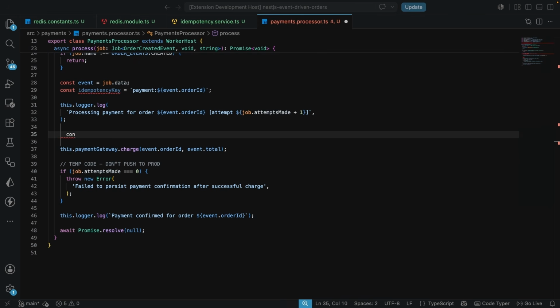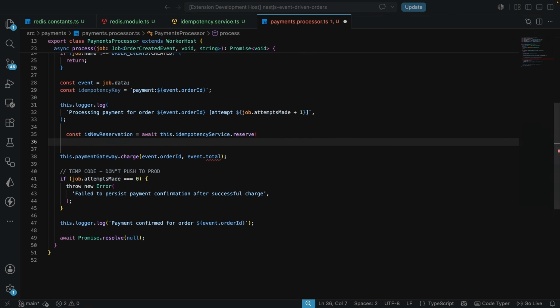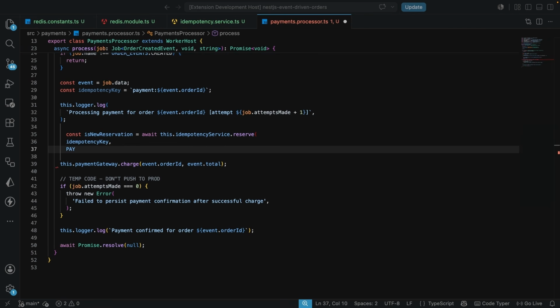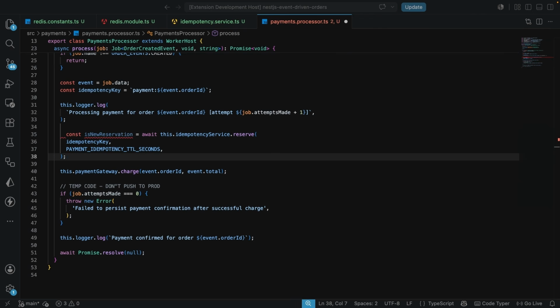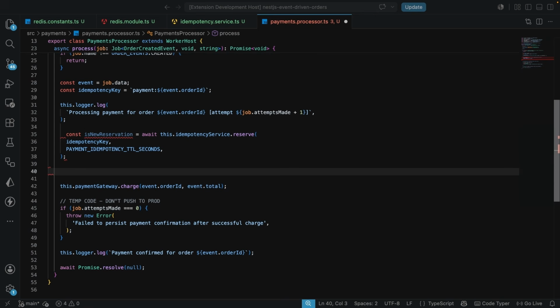So we're going to say const isNewReservation is equal to await this.idempotencyService, and we're going to call .reserve where we're going to pass the key, and we're also going to pass the TTL seconds. So this is the payment idempotency TTL seconds, and if this is not a new reservation, here